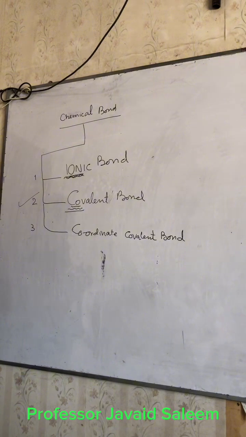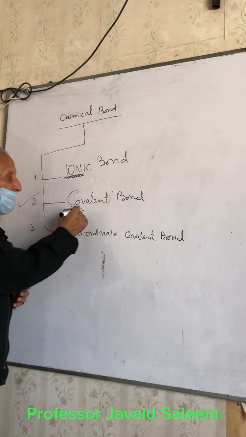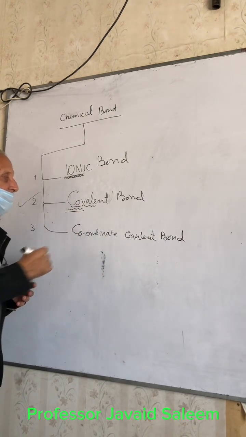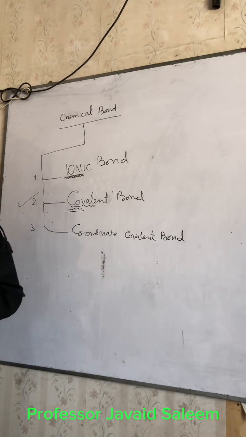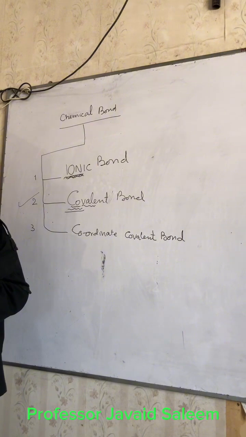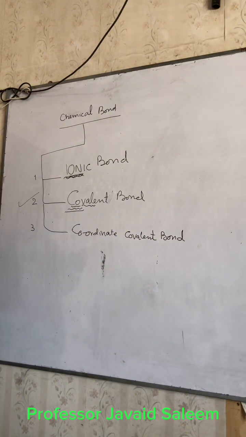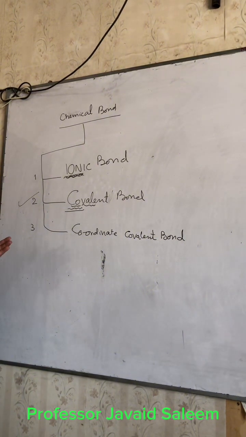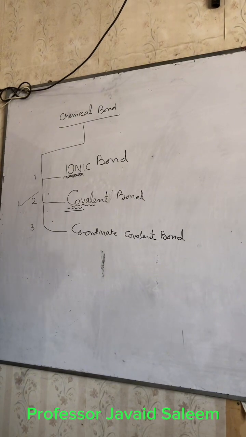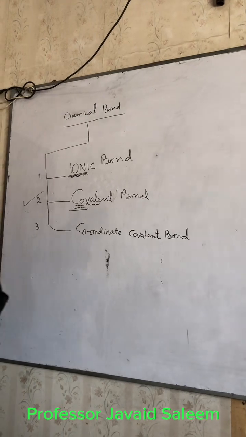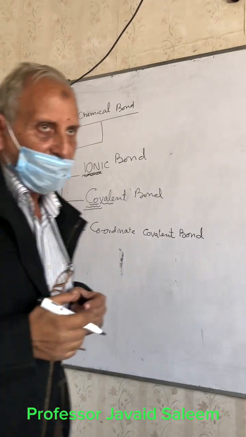Covalent: you see the word co. Co is short for cooperation. And V-A-L is short for valency. I will show on the board how this cooperation takes place and what the reason for that cooperation is.